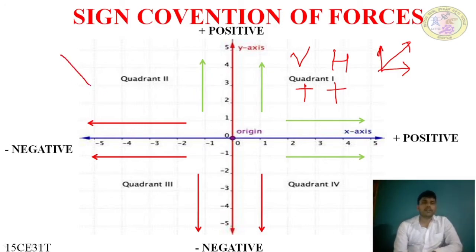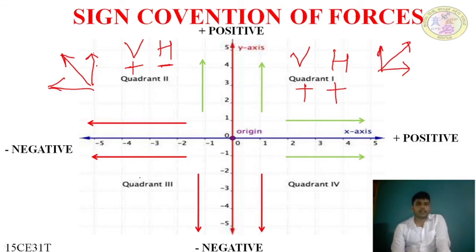In the second quadrant, the force is resolved into two: the vertical component moves in the upward direction, which is positive, and the horizontal component moves in the left side direction, which is negative. The vertical component is positive and the horizontal component is negative.